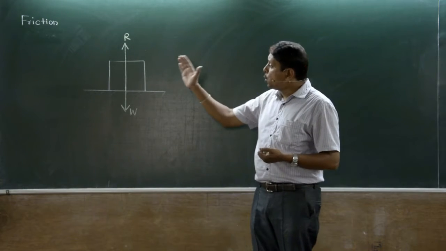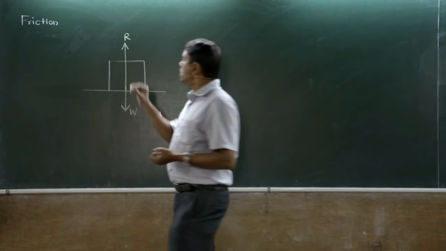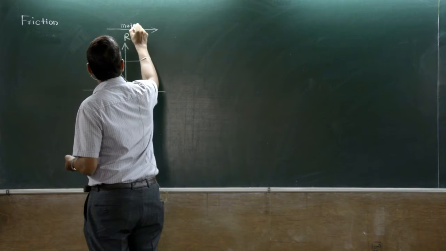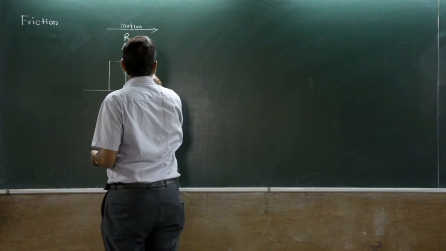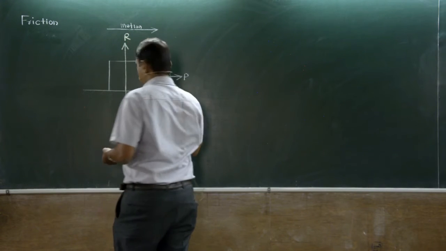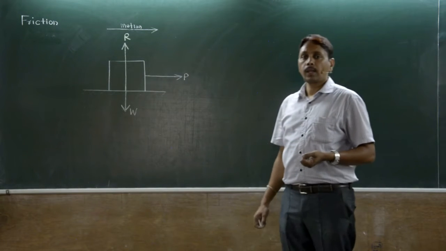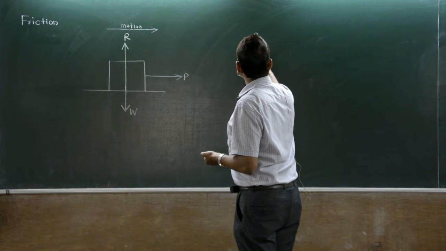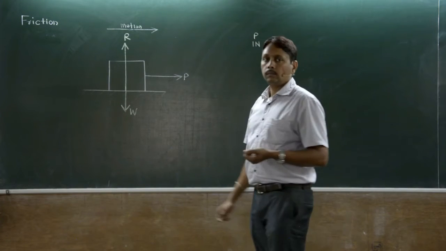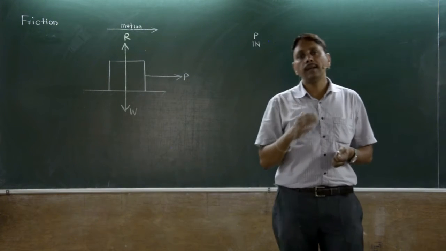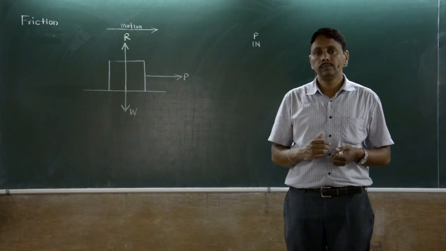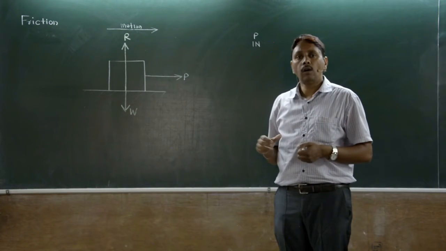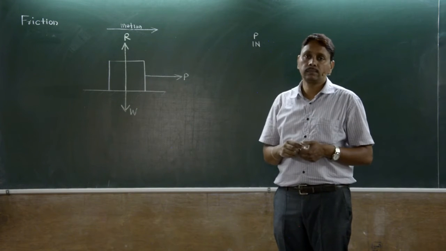Next, to move this body towards the right, we want motion of this body towards the right. The force P is applied. How much? Let's say 1 Newton applied. Then the observation is that the body is not moving. When we apply force P to move the body towards the right, the body is not moving.